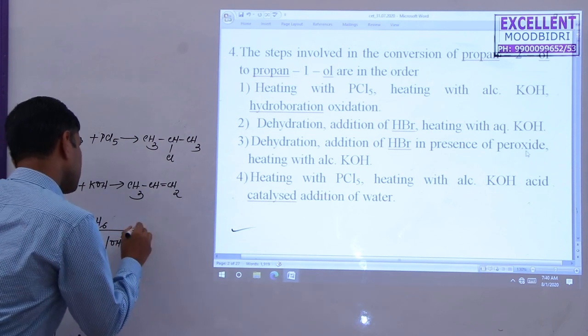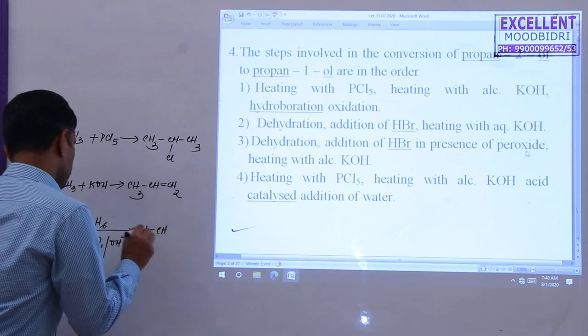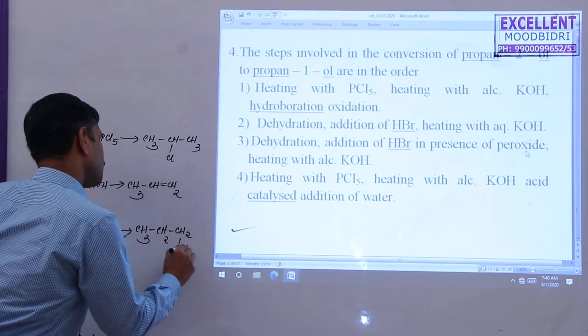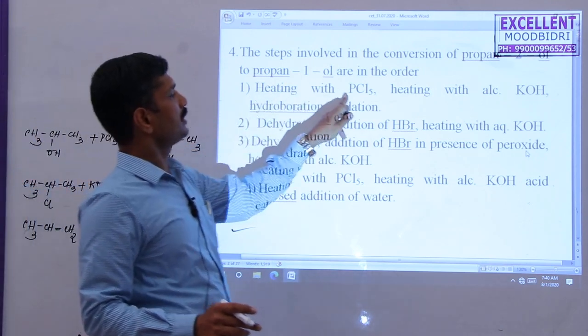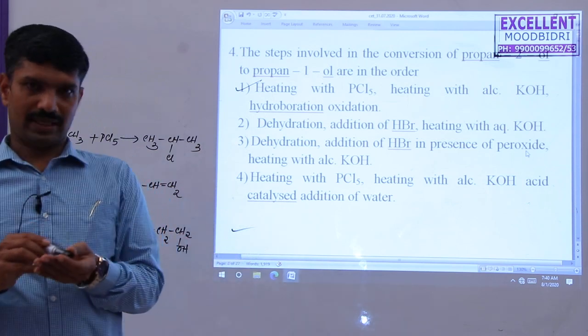The final product is similar to anti-Markovnikov addition of water to the alkene, CH2OH. So this is the final product. That's why the first option is correct: heating with PCl5, heating with alcoholic potassium hydroxide, then hydroboration and oxidation.